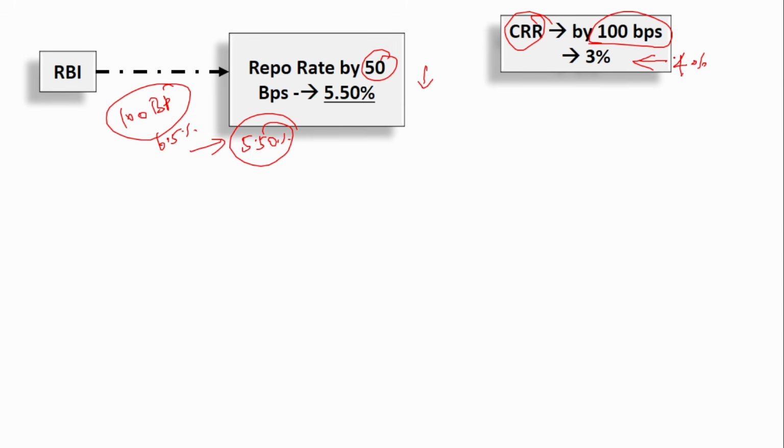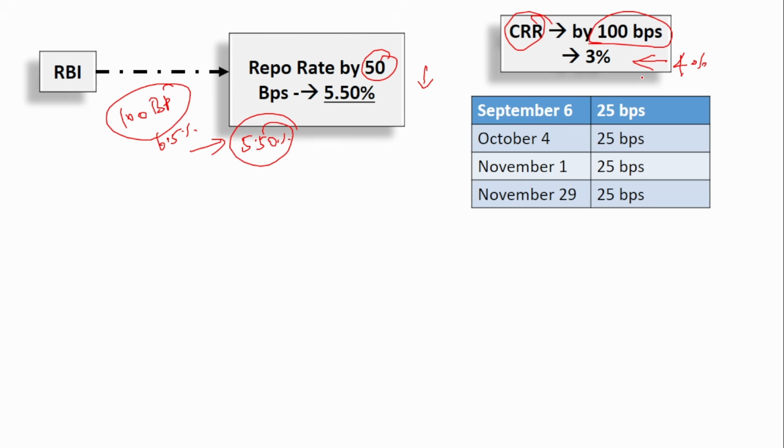Next, how will this 100 basis point reduction take place? Will the 100 basis points be reduced immediately, or tranche by tranche? 25 basis points will be reduced by September 6th, another 25 by October 4th, another 25 by November 1st, and another 25 by November 29th. So it is not at one go, it happens stage wise. This is how the 100 basis points will be reduced.